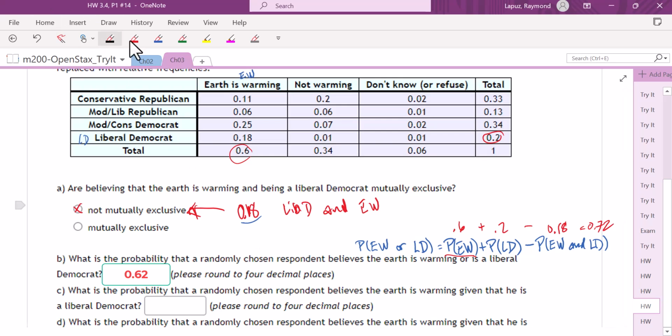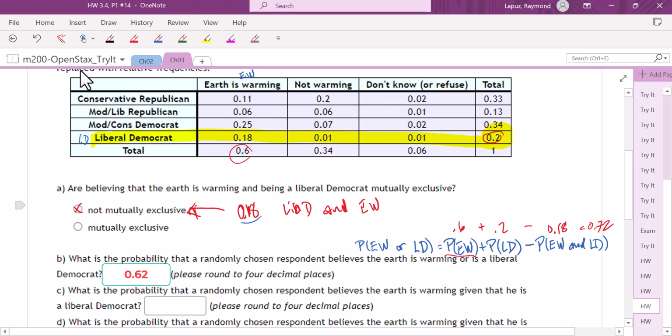The second question is asking us, what's the probability that a randomly chosen respondent believes that the Earth is warming, given that he or she is a liberal Democrat? So what we want to do here is look at the liberal Democrat total. So it's a given that. So we want the liberal Democrat total, and that's what we want to get this out of.